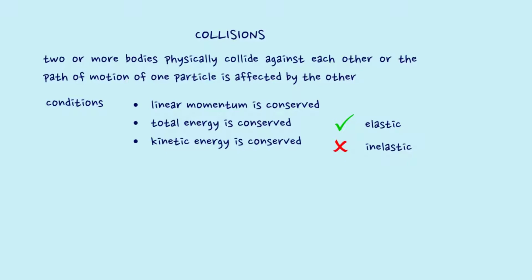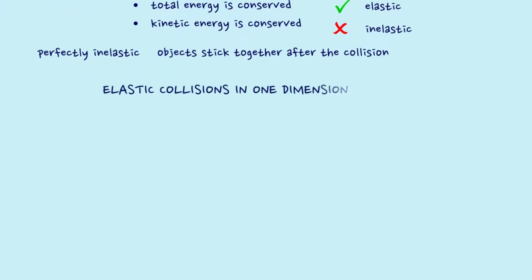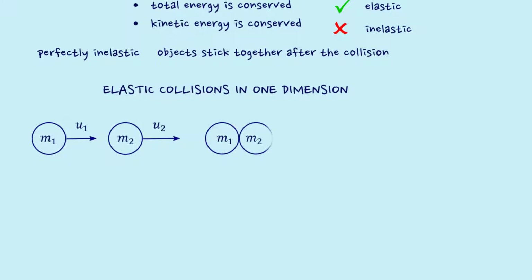If two objects stick together after collision, then this type of collision is termed as perfectly inelastic collision. Later, we will classify collisions in a more specific manner using the coefficient of restitution. Now, let us focus on elastic collision in one dimension.